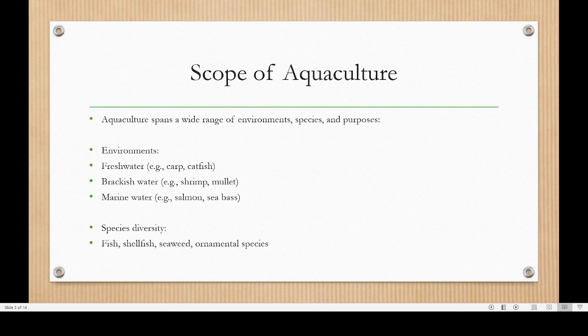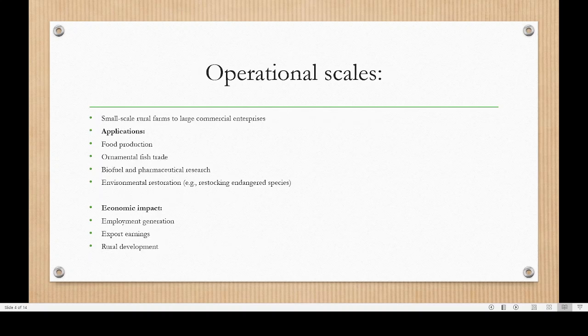Now here you can see the scope of aquaculture. One is we can use aquaculture in freshwater environment, or in brackish water environment, or in marine water environment. These are the three areas which are commonly used for aquaculture. Then going to the species diversity, fish, shellfish, seaweed and ornamental species. These are the common type of species which are used for aquaculture.